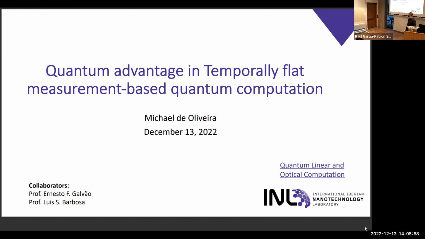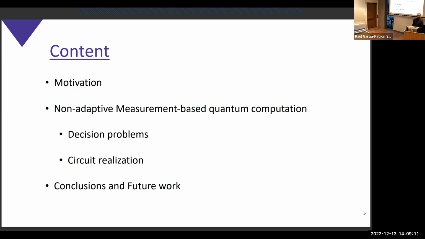Hi, everyone. I'm going to present our work on the temporal structure of measurement-based quantum computation, which we have done in collaboration with Professor Ernesto Galvão and Professor Luís Jorge Barbosa at INL. First I will go through the motivation that we had to understand the temporal structure of measurement-based quantum computation, and then more specifically the setting that we studied, which is the non-adaptive case, the one without a temporal structure. Then we used this model to study how we can compute decision problems, and if we need a temporal structure to compute decision problems, and then also show the circuits that we could build in this model.